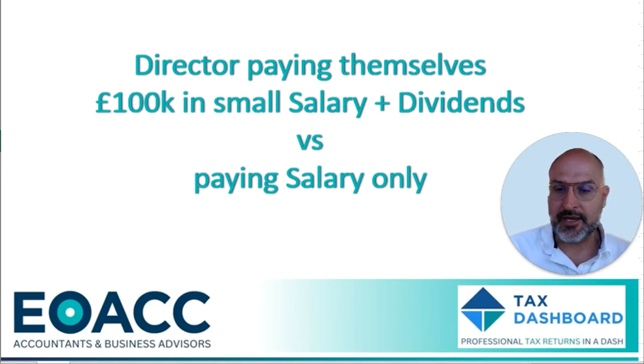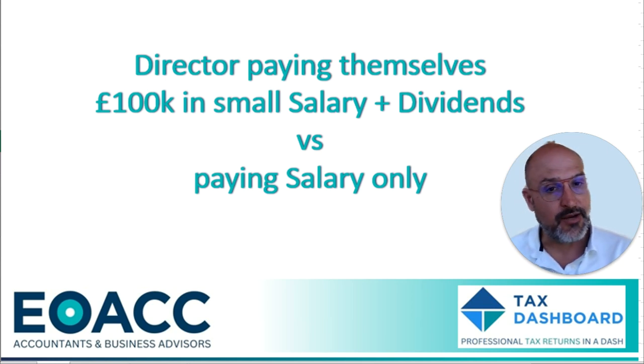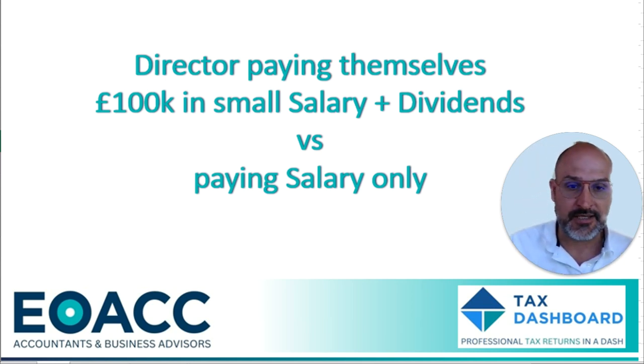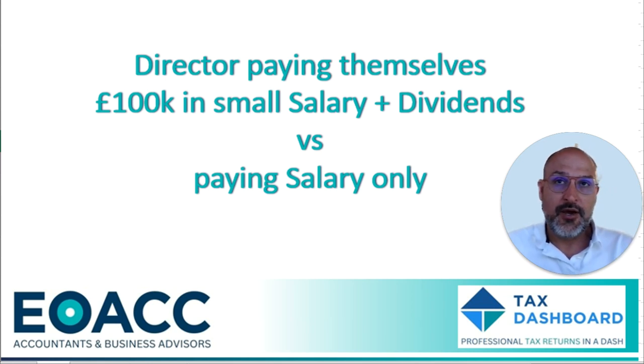Today I'm going to have a look at a director paying themselves a small salary and dividends, where their gross income will go up to £100,000, and then how much salary they need to pay to clear exactly the same amount. The reason why this 100k is a specific threshold is because when you earn more than £100,000,